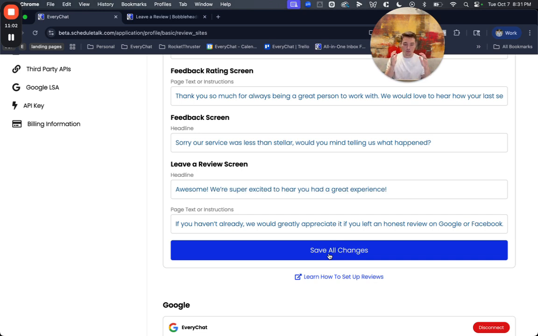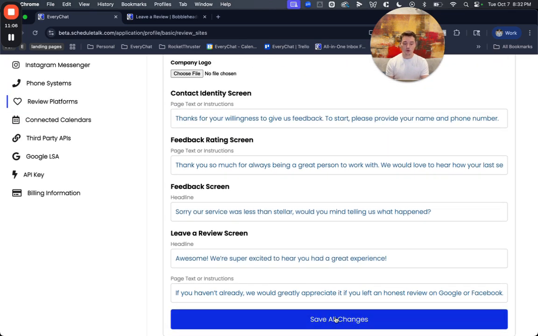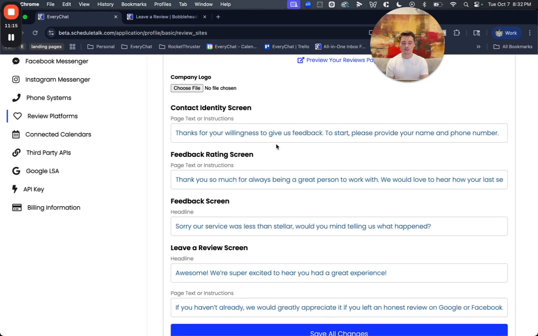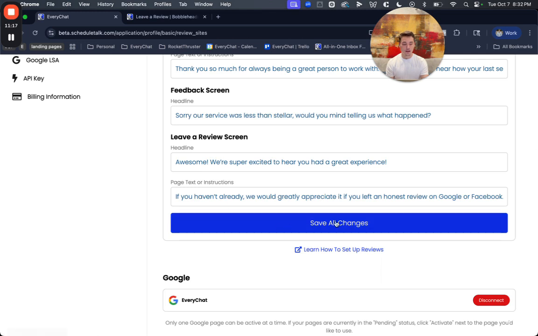So if you are using this feature for the first time, what you might see is if before you click Save All Changes, if you click Preview Your Reviews page, you might see that it can't find it or that the page isn't public. All you have to do, just make sure this information is good and fits your business. And then from there, just click Save All Changes, and that will publish your page.